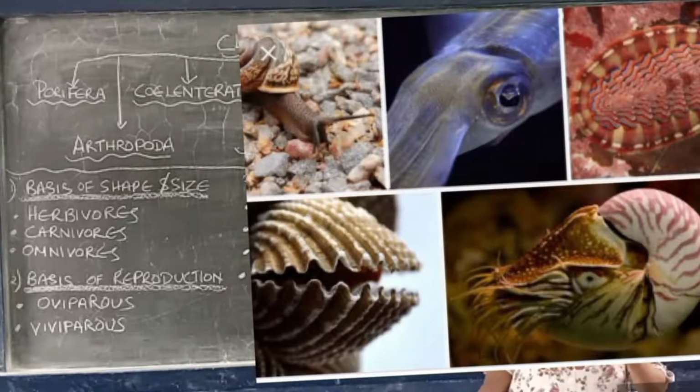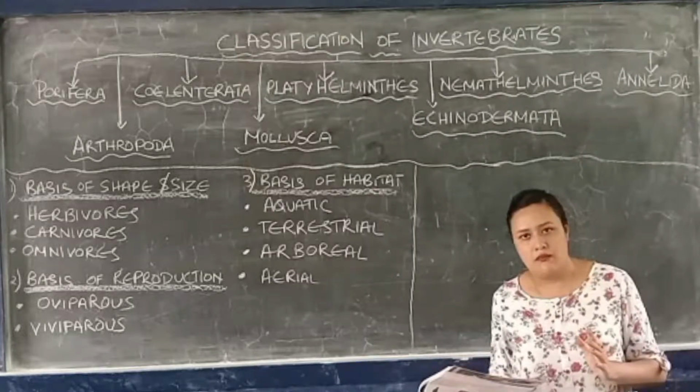They live in water, especially in salt water, and sometimes they may be found in fresh water also. They live on land also. Example: snails. I think you have seen oysters, octopus, squids. They all come under Mollusca.